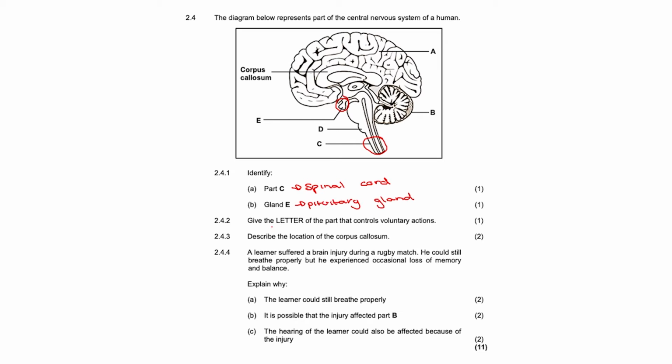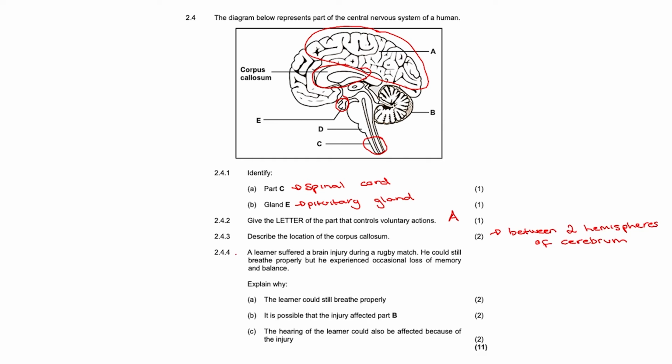Question 2.4.2. Give the letter of the part that controls voluntary actions. The part of the brain that controls voluntary actions is the upper part of the brain, being the cerebrum. Therefore, it is part A. Question 2.4.3. Describe the location of the corpus callosum. The corpus callosum is this structure over here, and it is located between the two hemispheres of the cerebrum.